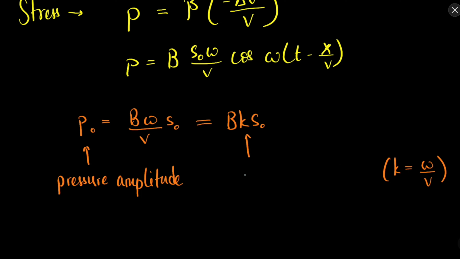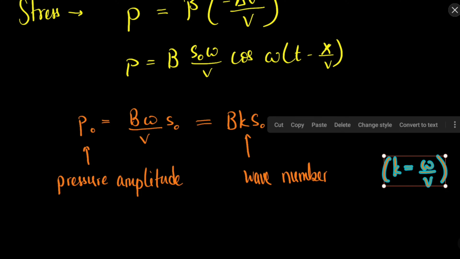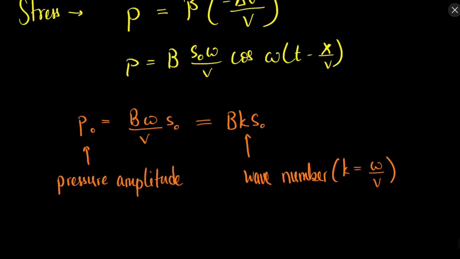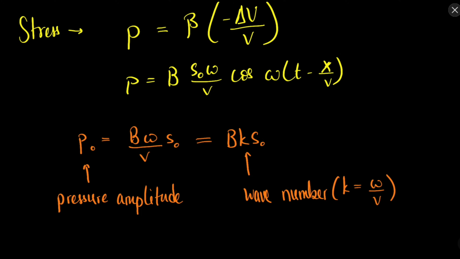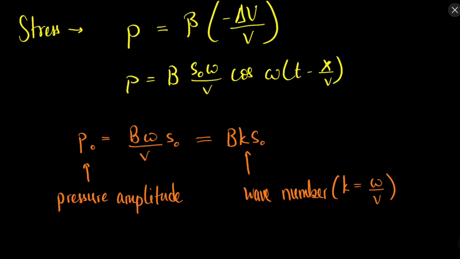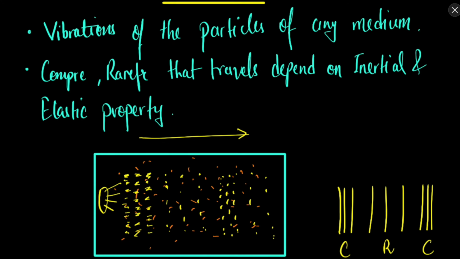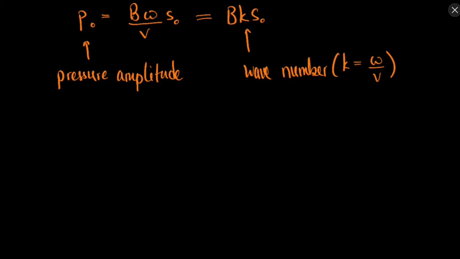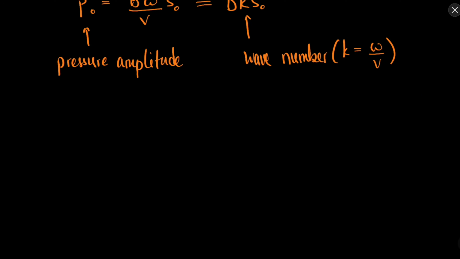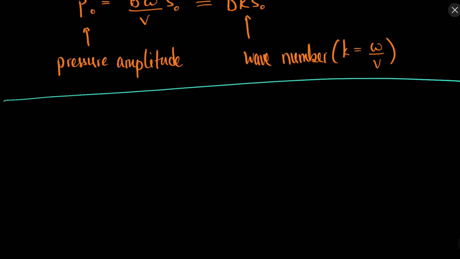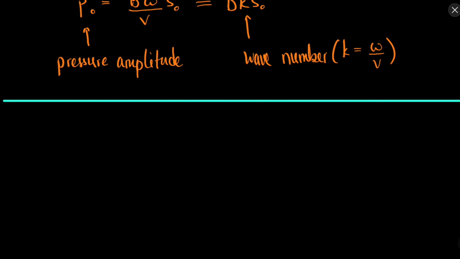For now, let's just write it as the wave number. So this is the formula for the stress or strain or the displacement when the particle is traveling in the medium. Sound is produced by the change in the pressure, by the vibration of the particles of any medium.